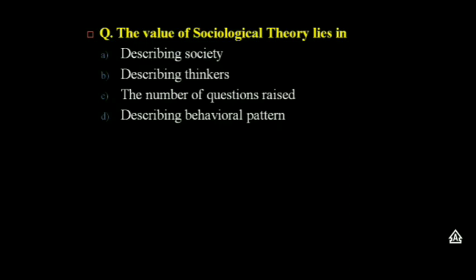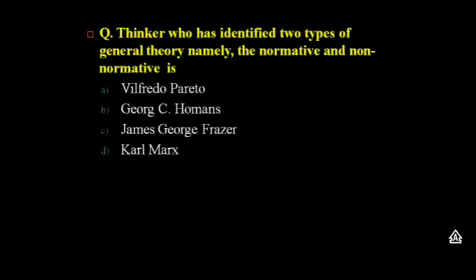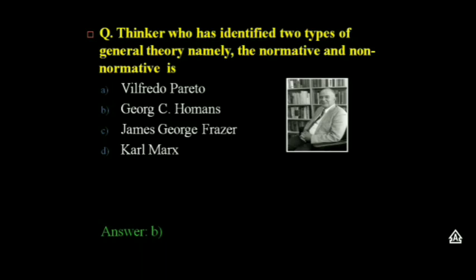Next question. The value of sociological theory lies in describing society, describing thinkers, the number of questions raised, describing behavioral pattern. The answer is C, the number of questions raised. Next question. Thinker who had identified two types of general theory, namely the normative and non-normative, is B, that is George C. Homans.